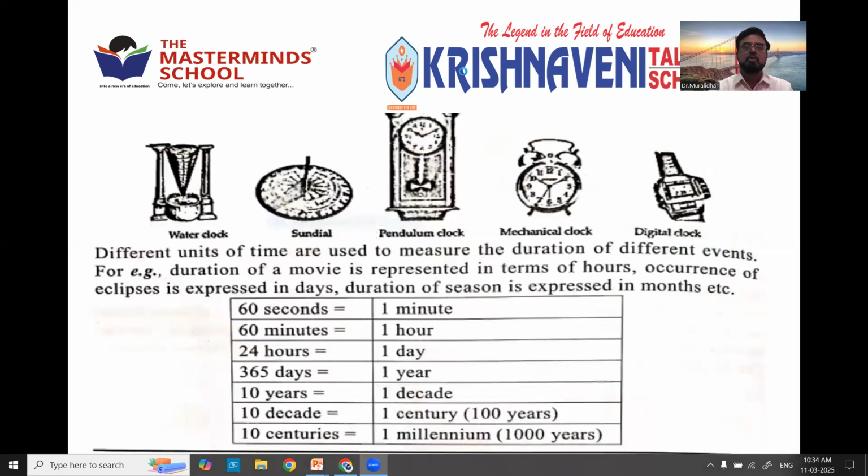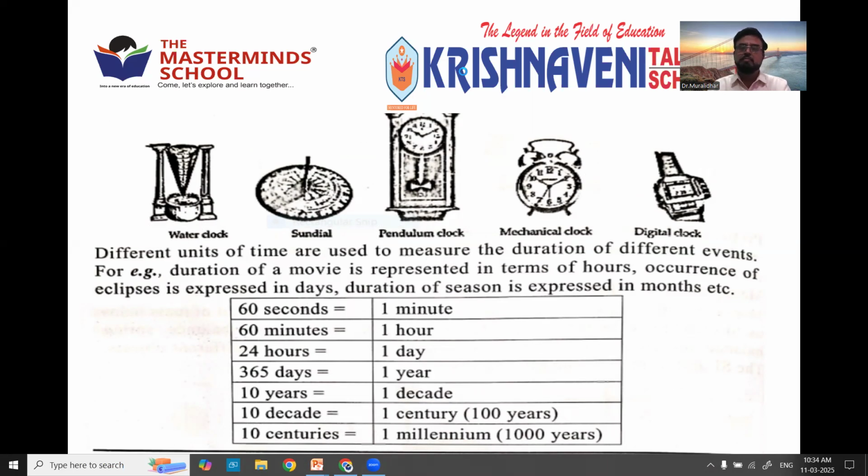Similarly, time, different types of watches from olden days till date. See, water clock, sundial, pendulum clock, mechanical clock, digital clock, right? All these are to measure the time.